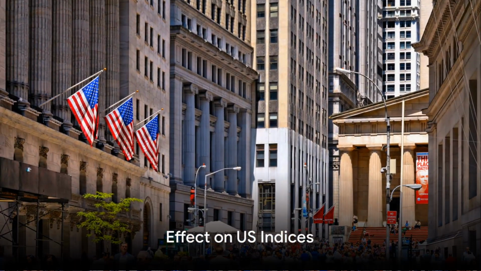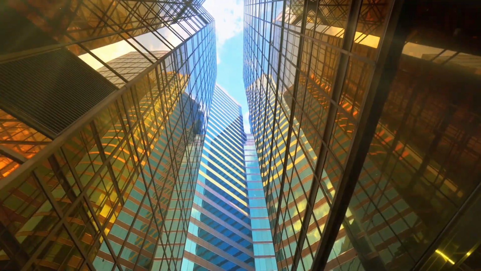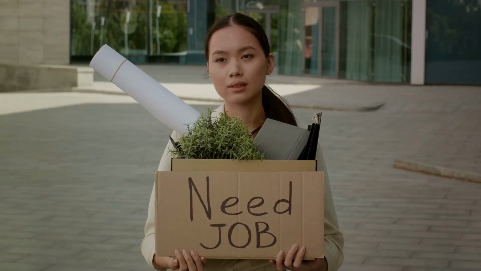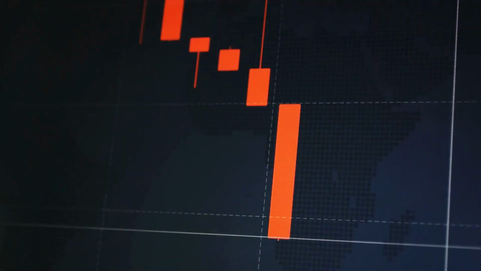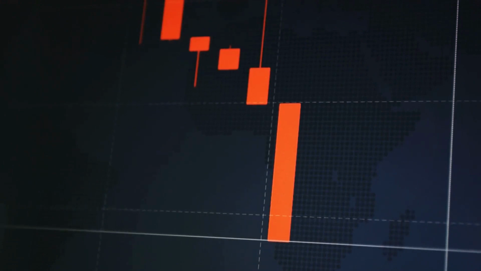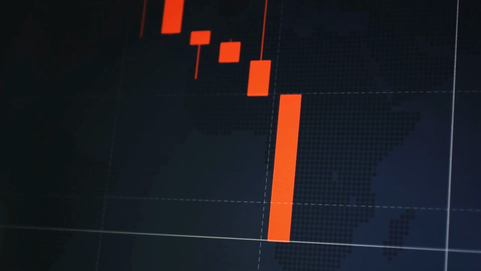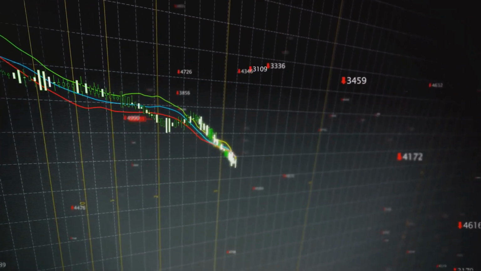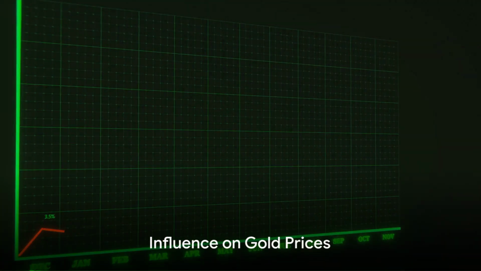Now let's pivot to US indices. These are essentially barometers for the US economy, comprising a basket of leading companies. When unemployment figures increase, it's often a sign of economic contraction. Investors may anticipate lower corporate earnings, leading to a potential sell-off in the stock market. This can result in a decline in the value of US indices such as the Dow Jones Industrial Average or the S&P 500.